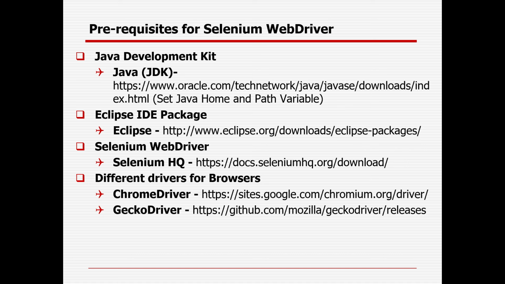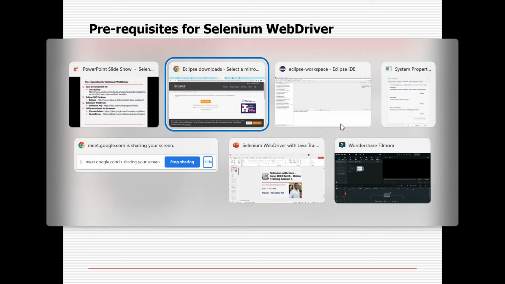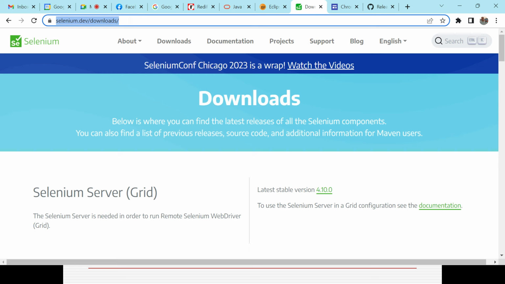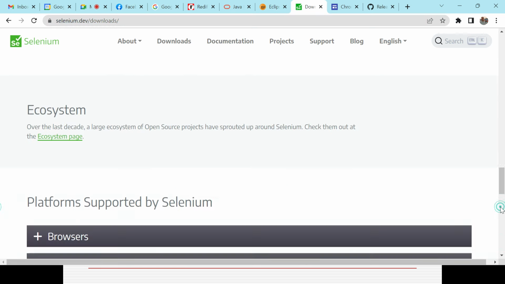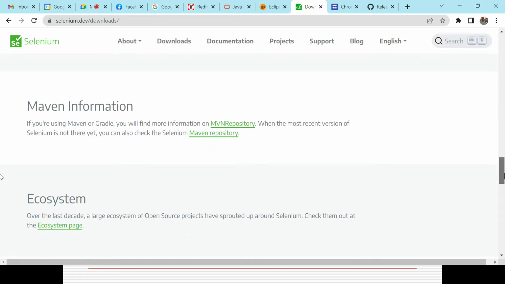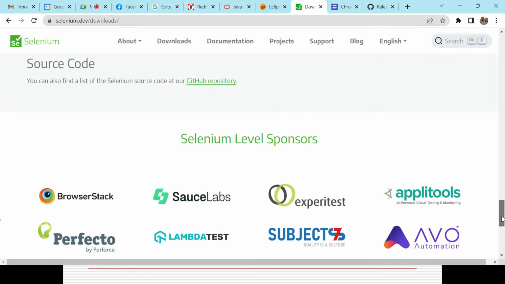Okay, so you need to install the Selenium jar file, which will be having Selenium-specific methods, interfaces, or classes. Then you can interact with the different web pages and web elements. So this is the simple path, a simple link, selenium dev download. The latest version 4.1 is available, but still you can work with 3, right? And you can also work with 4. That will not be a problem. In case you want to go with the previous version, 3.141 is the stable version.